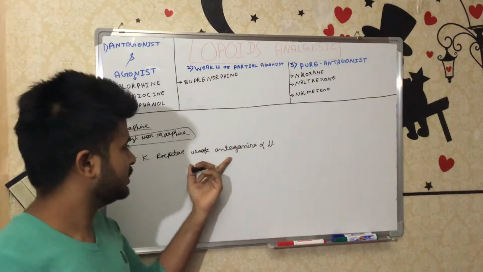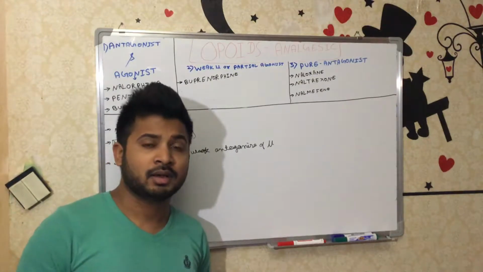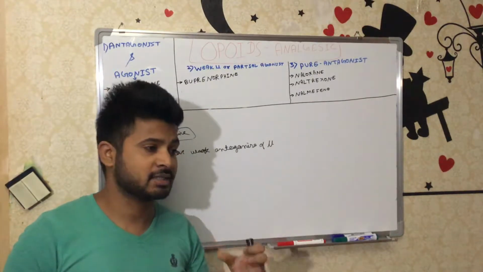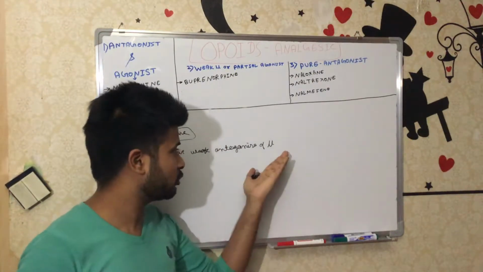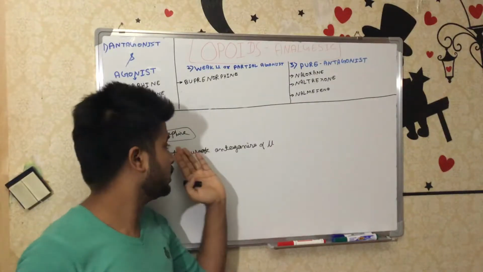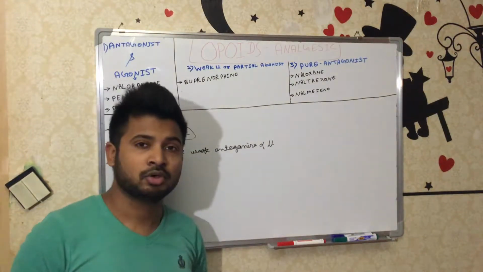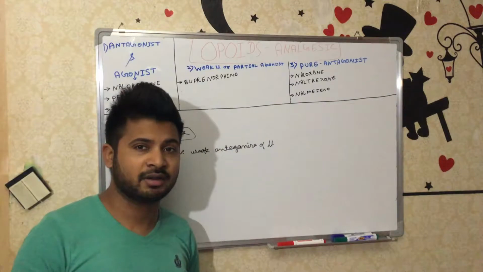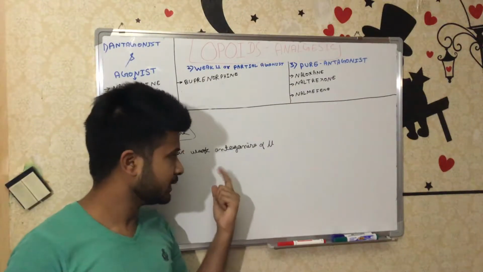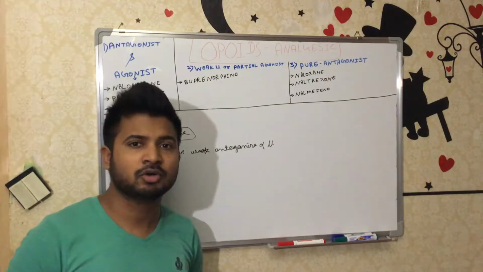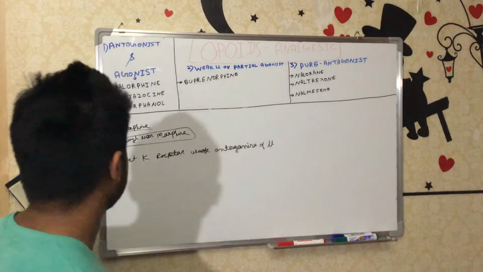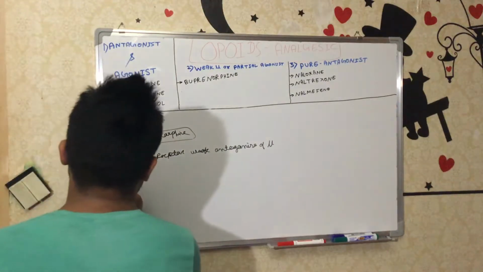That's why we can give this drug to reverse morphine, because morphine acts on the mu receptor and this drug blocks the mu receptor. So in morphine poisoning, or to reverse the action of morphine, it can help, but we don't use it nowadays due to a lot of side effects.